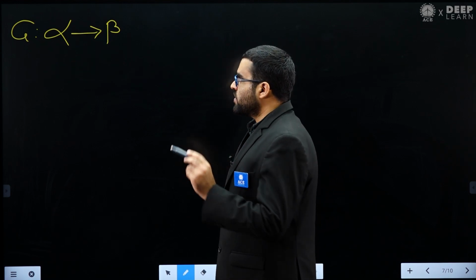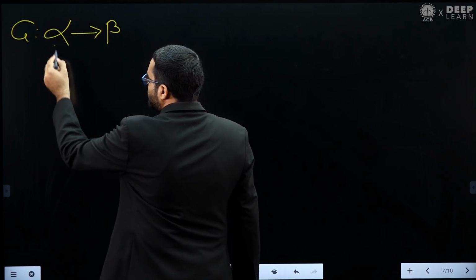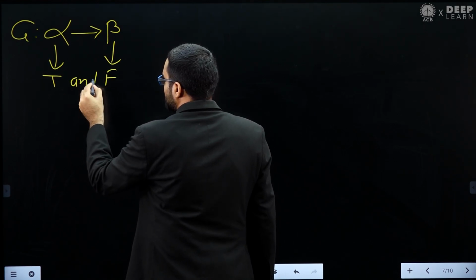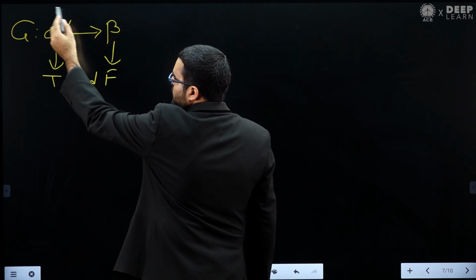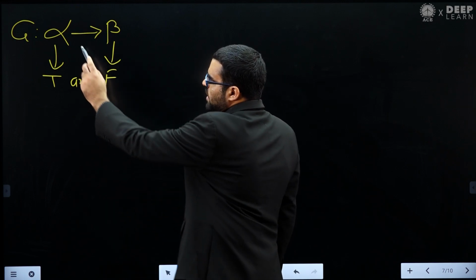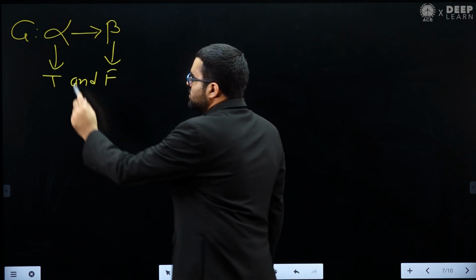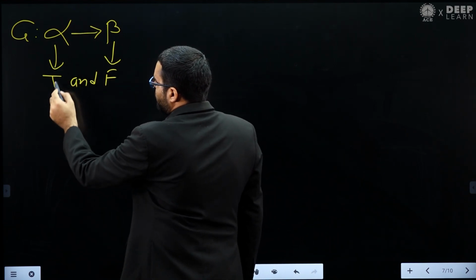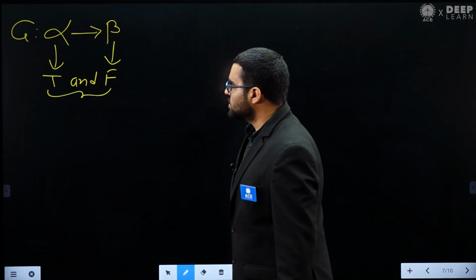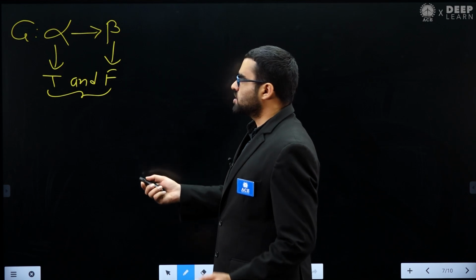There is only one case which can make an implication statement false: when alpha is true and beta is false. Alpha is called the antecedent, and beta is called the consequent. So this is the only case in which the implication statement can become false. In all other cases, it is always true.